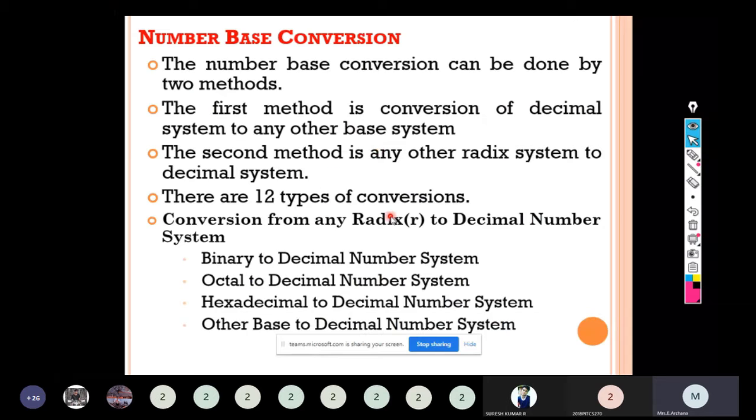There are 12 types of conversions. First, we are going to see conversion of any base, any radix, to decimal. It consists of binary to decimal, octal to decimal, hexadecimal to decimal, other base to decimal. So we can convert binary 2 to decimal 10, octal 8 to 10, hexadecimal 16 to 10, and any other base 3, 4, 5, 7, 8 to decimal. So they will give the problem on any radix, and we are going to convert it into the decimal number system.